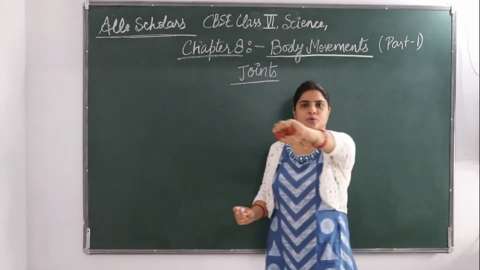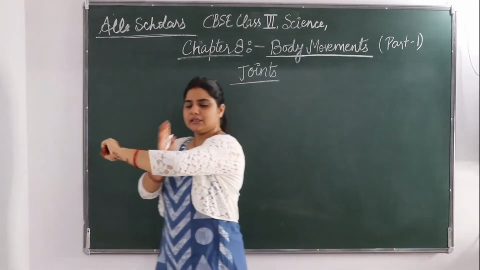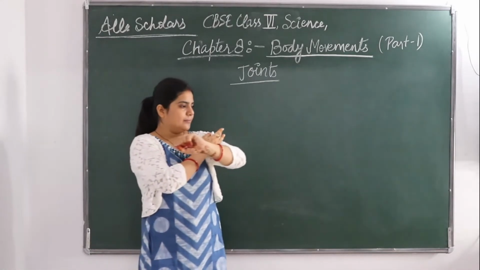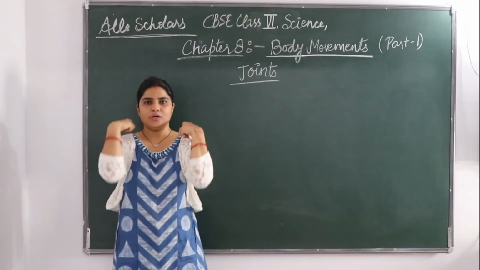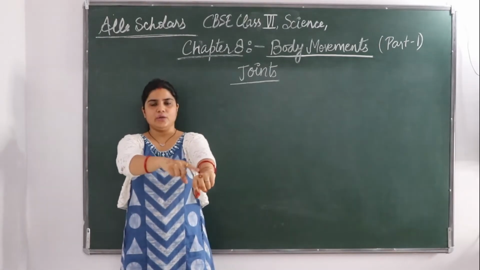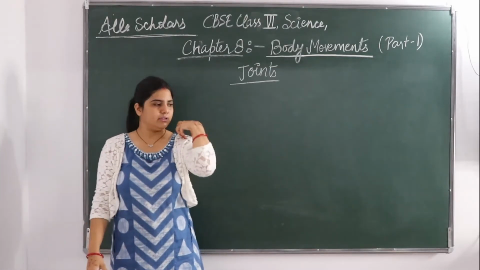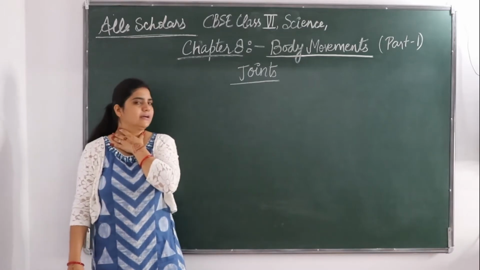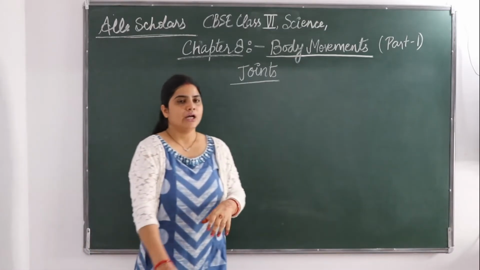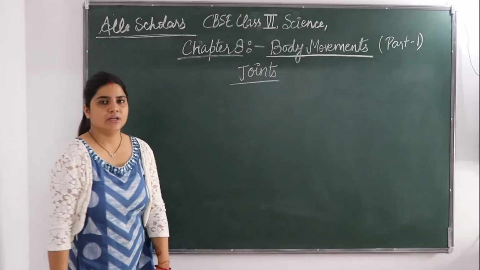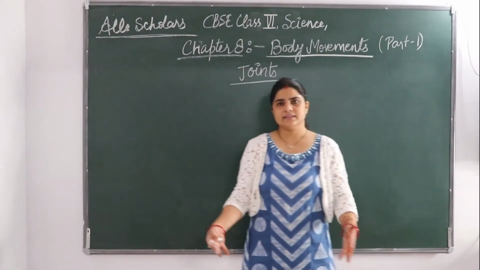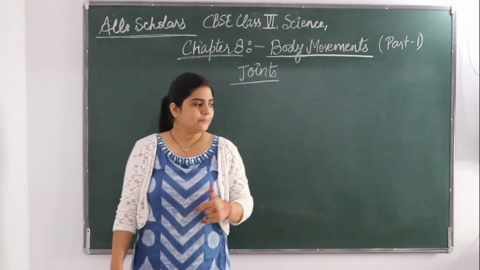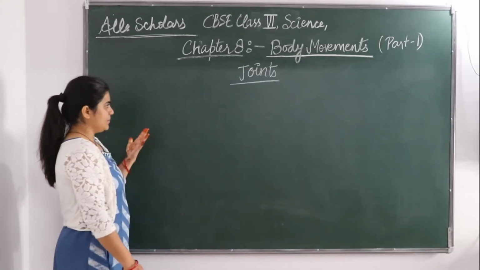Example is elbow. Elbow is joining the lower arm and the upper arm. These shoulders, you can move these shoulders. The shoulder is joining your hand and your body. Okay? Your neck. Okay? Your knees. Your knee is joining your thigh and your lower leg, calf and all. Okay? So these are some of the examples.